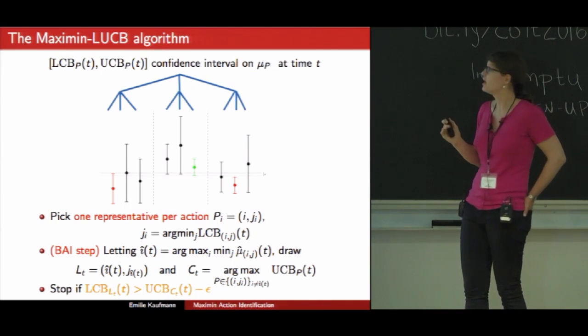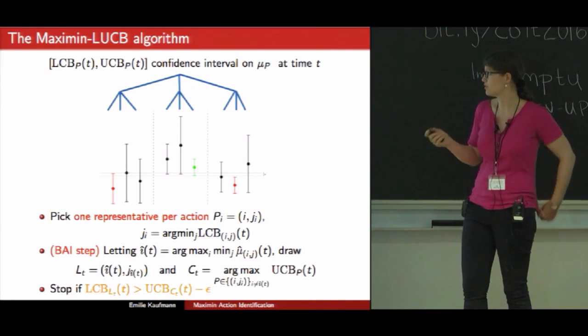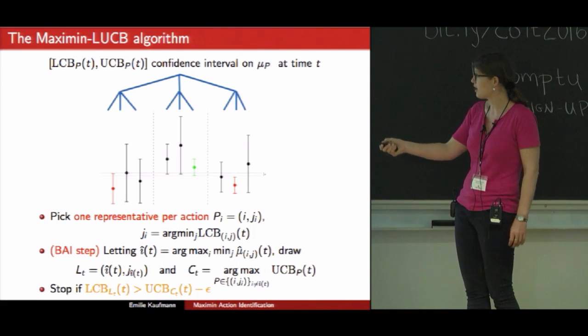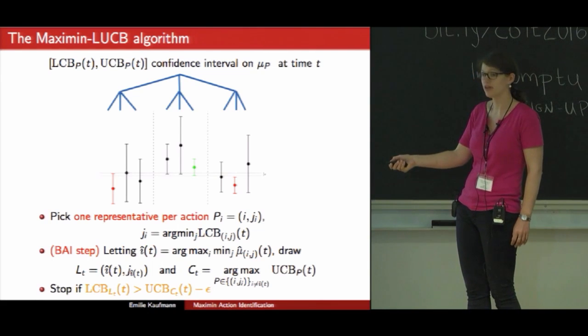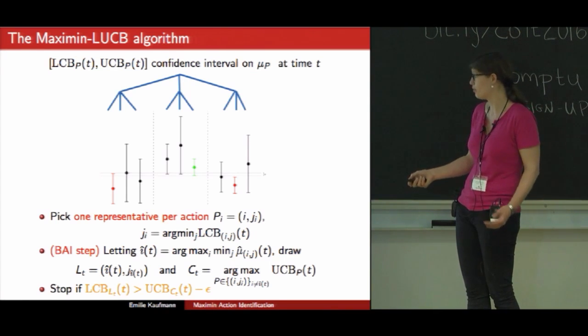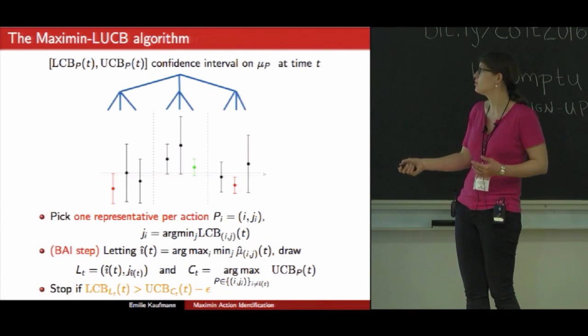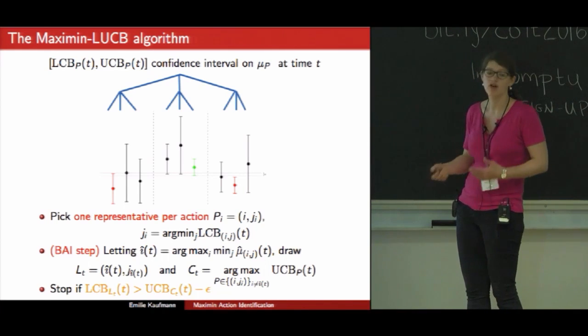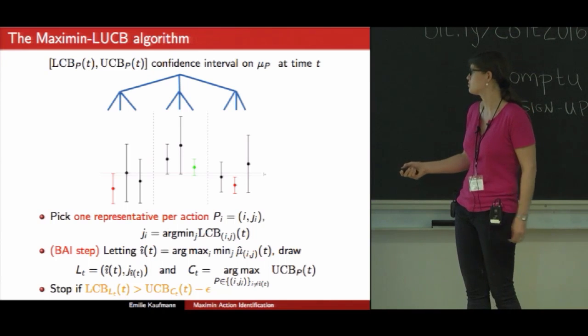So the M-LUCB algorithm is a two-stage procedure that first picks one representative per action. That will be the arm in each group with the smallest lower confidence bound. So this will tend to align the lower confidence bound in each group. And after that, hoping that most of the time the representative will be the smallest in the batch, we will perform a best arm identification step on this representative.